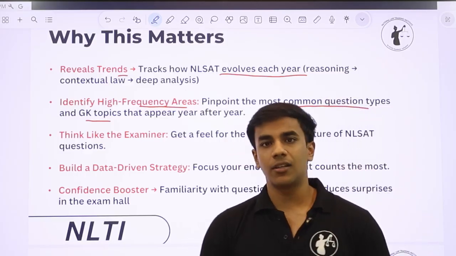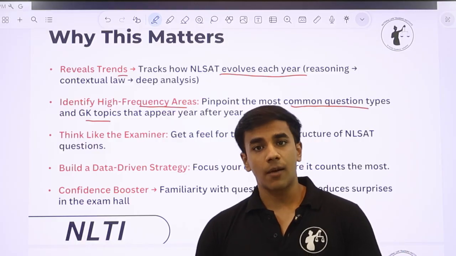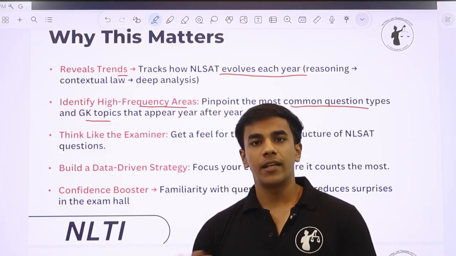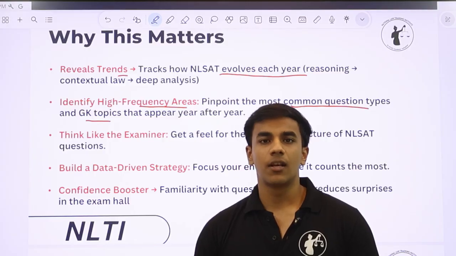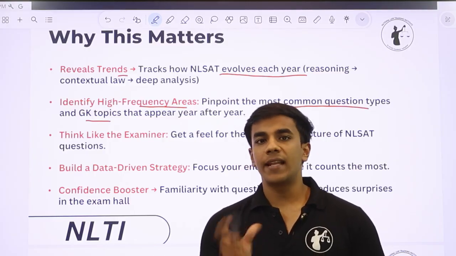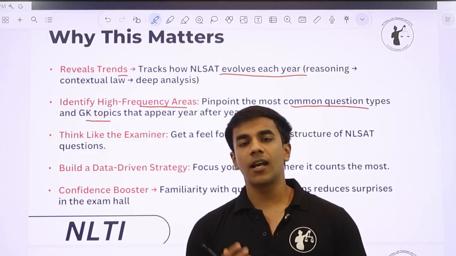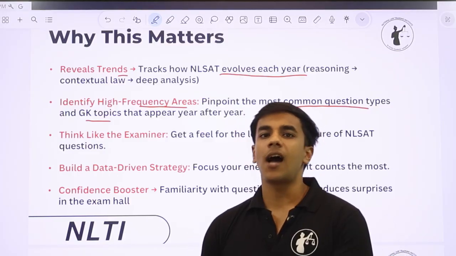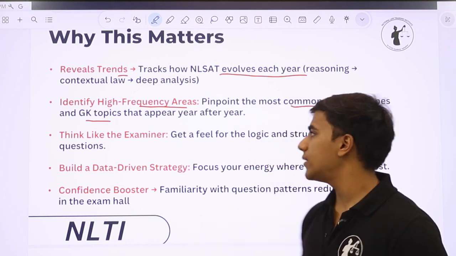Specifically in the GK section, as we'll talk about in the coming few slides, focus is slightly on pop culture, latest movies, latest books, also on international affairs, very contemporary news. तो NLSAT PYQ discuss करने से हमें पता चलेगा कि कहाँ focus है, ताकि for the next 6-7 months we dedicate our focus in these high frequency areas.